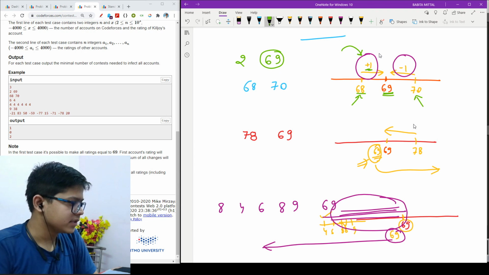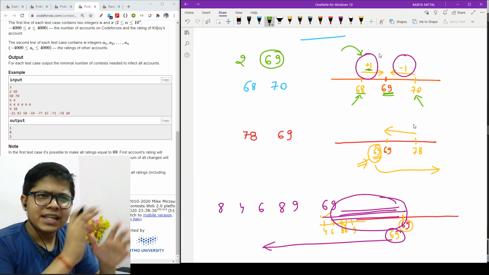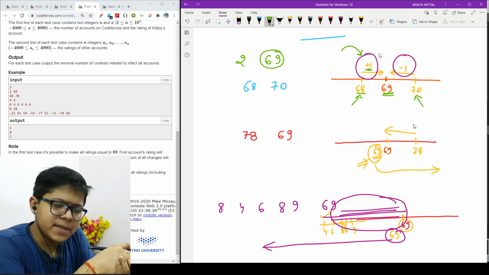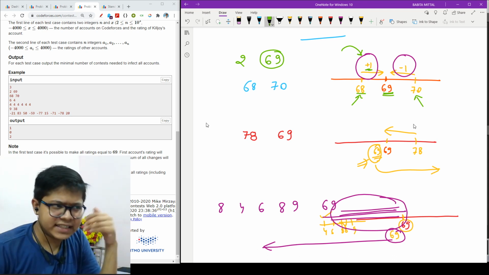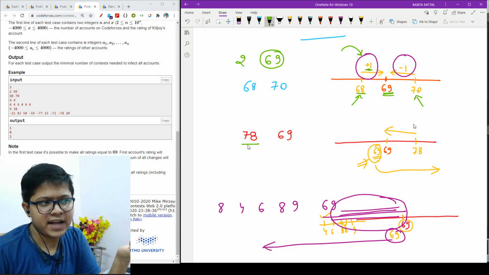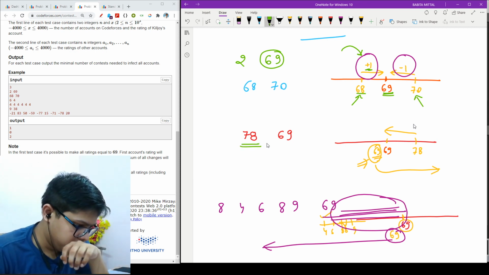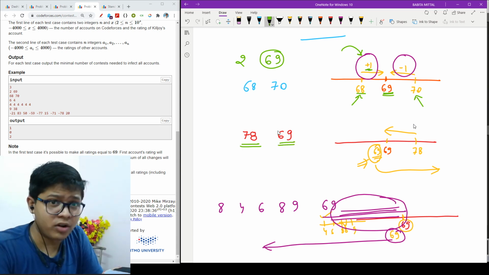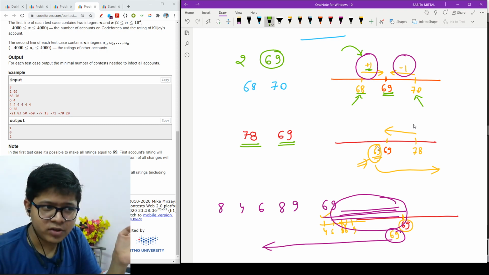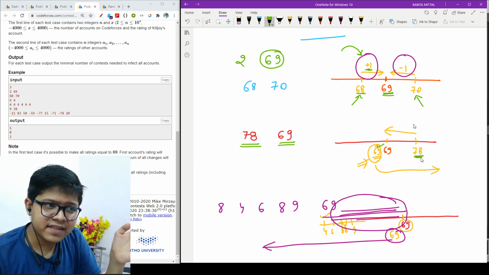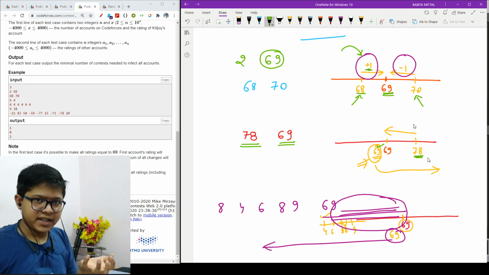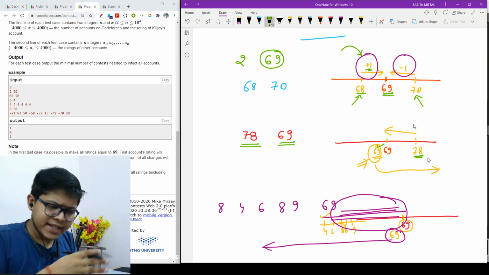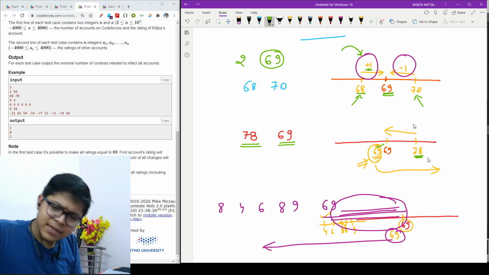Now what is the other case it can possibly be? See, if I take another example where I have a number 78, and I have one number, 69, which is already infected. Now the number 78: if a number is already infected, I know that it will remain infected in further rounds as well, so I can place this number anywhere.